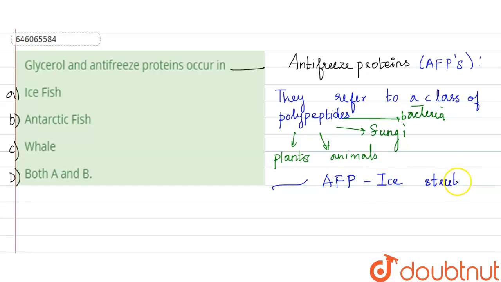These antifreeze proteins are also called ice structuring proteins. These ice structuring proteins permit survival below the freezing point. So if the temperature is below 0 degrees Celsius, at that time also these antifreeze proteins help them to survive in that low temperature. So this is called antifreeze proteins.